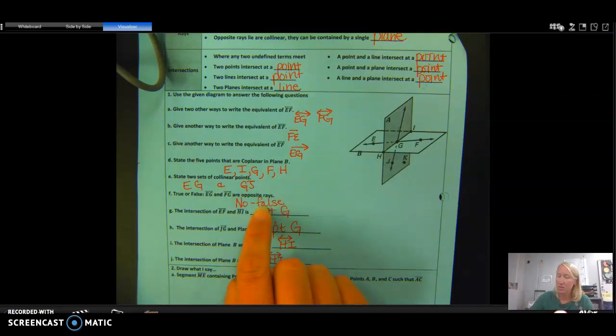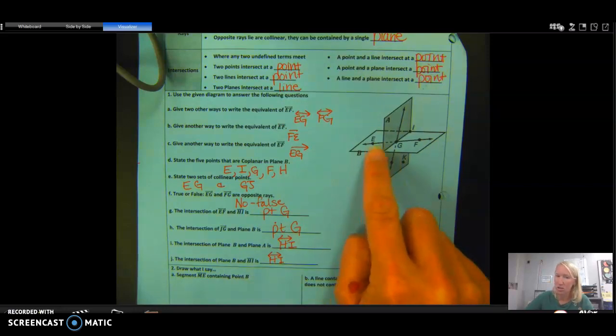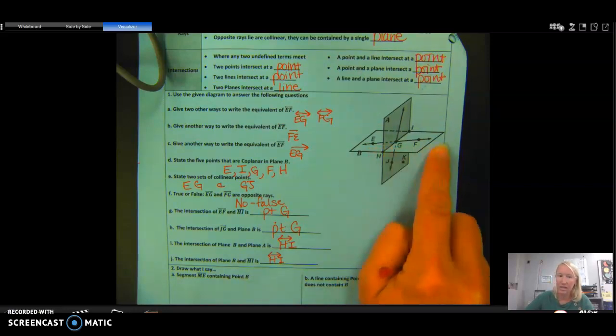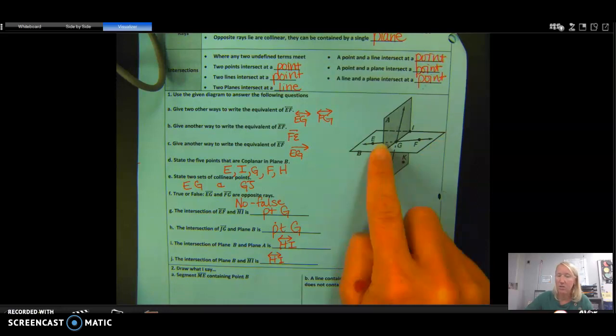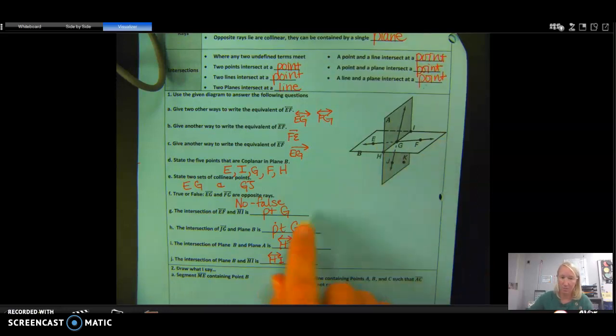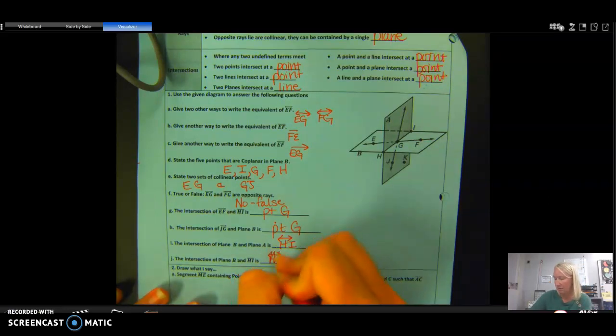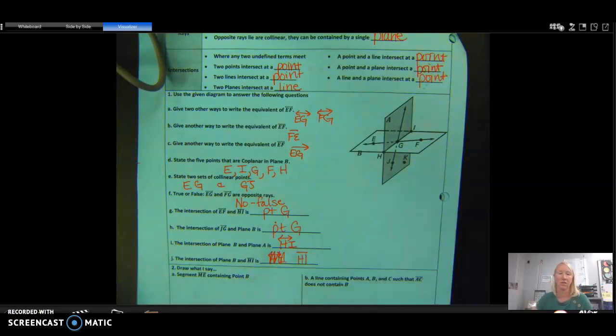This one was false because EG goes this way, and what's the other one? FG goes this way. They have to have the same endpoint, if we remember. Intersection of the line and segment is a point, and it's point G. Plane and ray would be point G again, and intersection of both those planes is a line. It looks like a line segment on this, but remember, planes go on forever, so it's line HI. Plane B and segment HI would be, and that one's incorrect, just segment HI, the distance of HI.